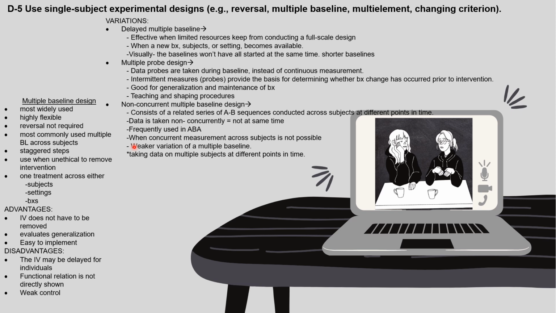When concurrent measurement across subjects is not possible, would be a good time to use a non-concurrent multiple baseline design. It's a weaker variation of multiple baseline, and you want to consider that taking data on multiple subjects at different points in time is useful for this type of design as well.